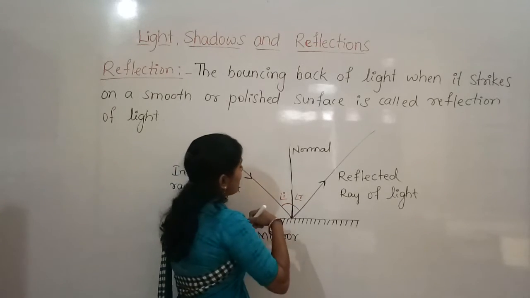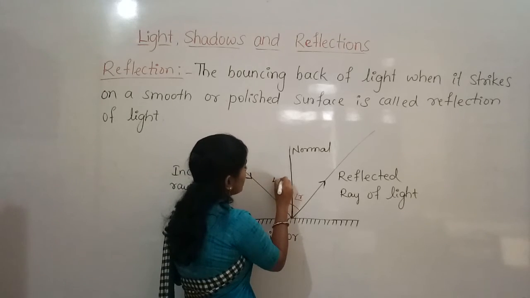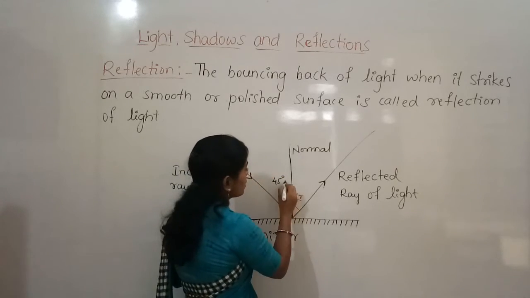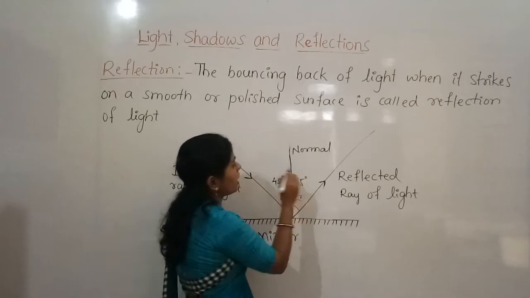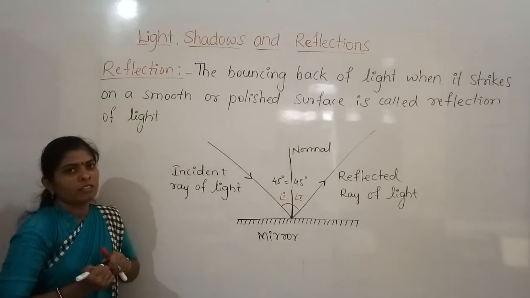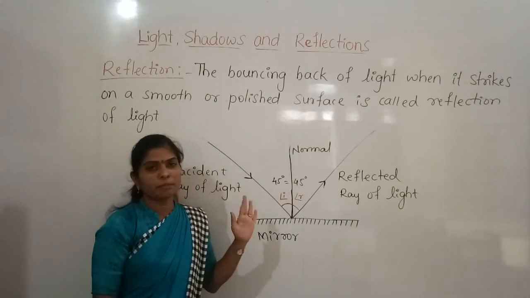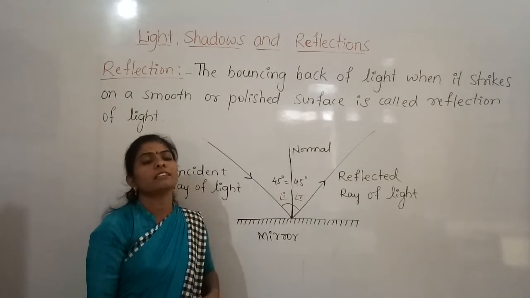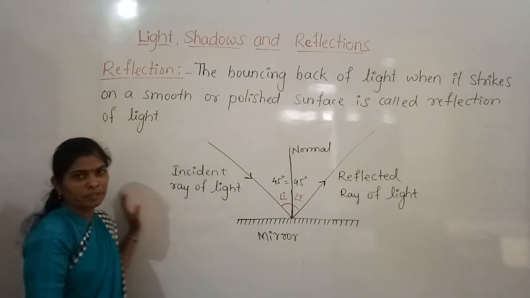Suppose if the angle of incidence is 45 degrees, then the angle of reflection is also 45 degrees. ಎರಡು ಏನಿರ್ತಾವೆ ಯಾವಾಗಲೂ ಸೇಮ್ ಇರ್ತವೆ. So these are the laws of reflection.